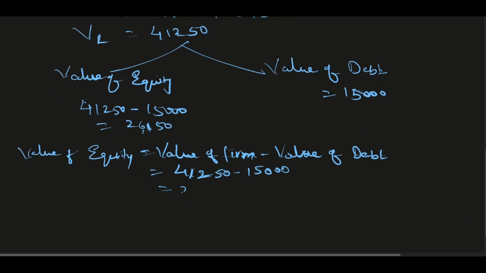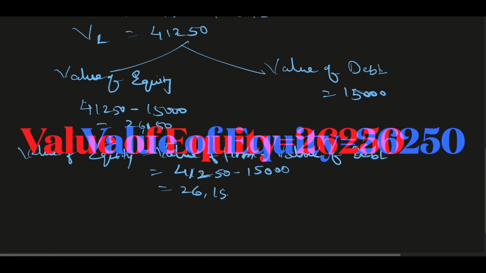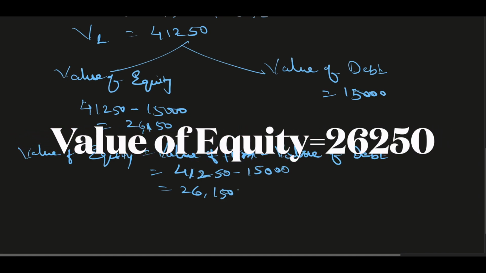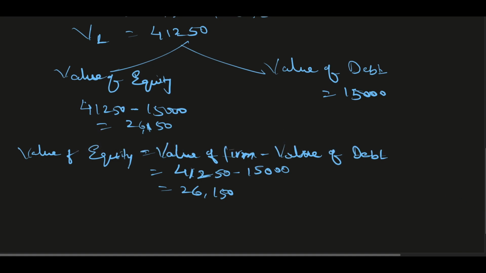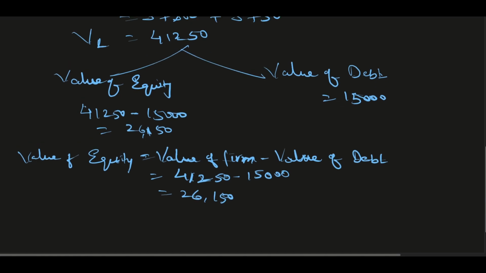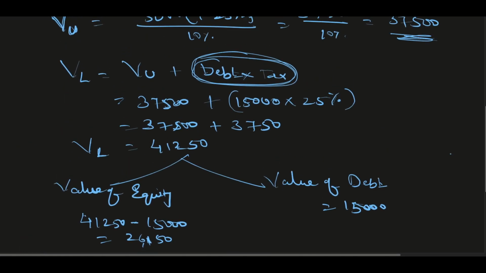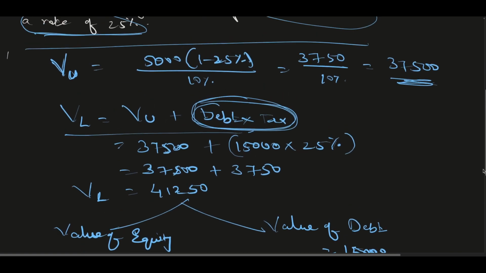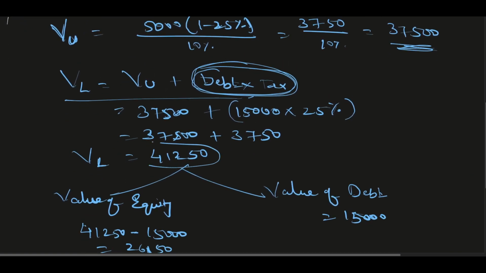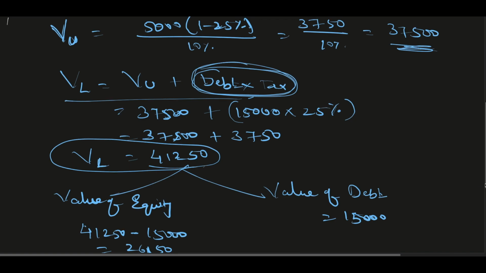So this comes to 26,250. Now the value is getting changed over here, and it is following this formula. So you see the value is 41,250 now.